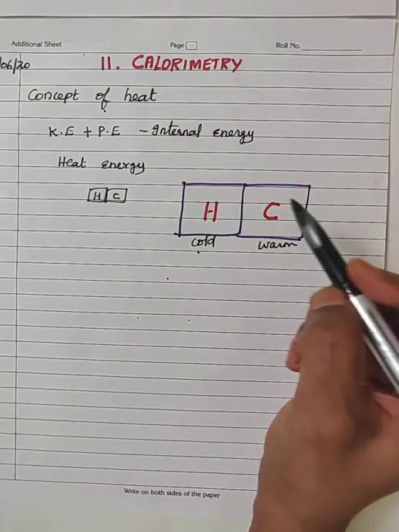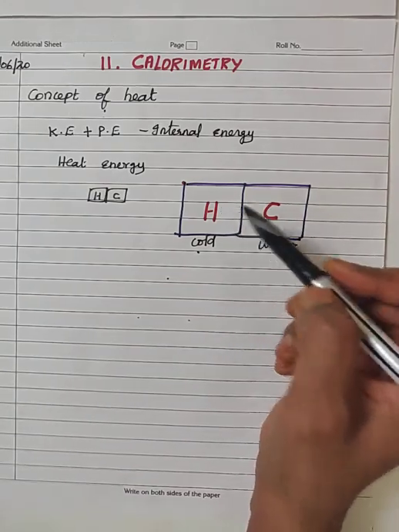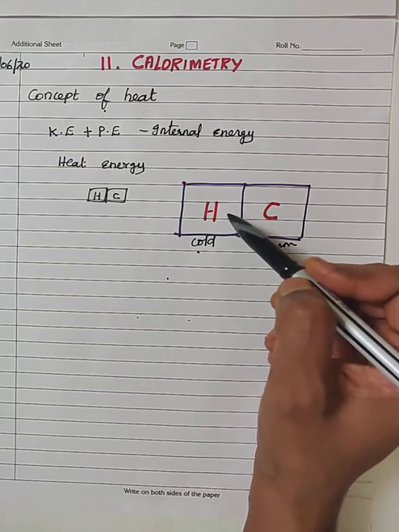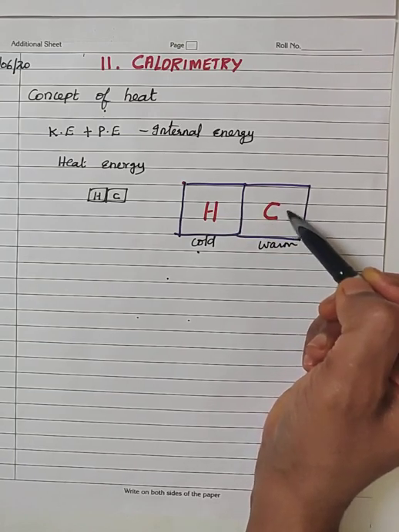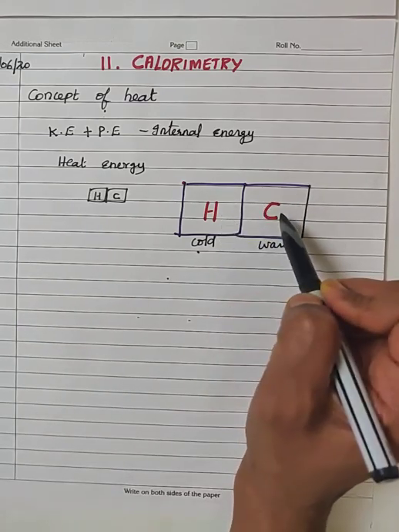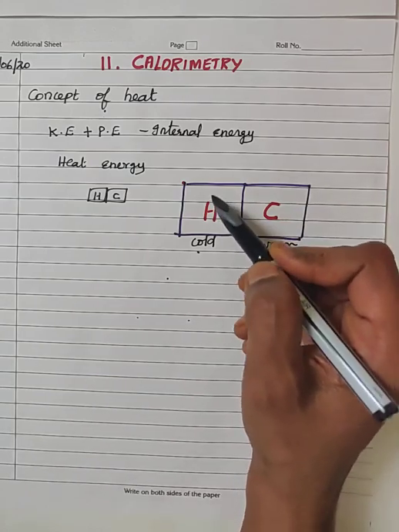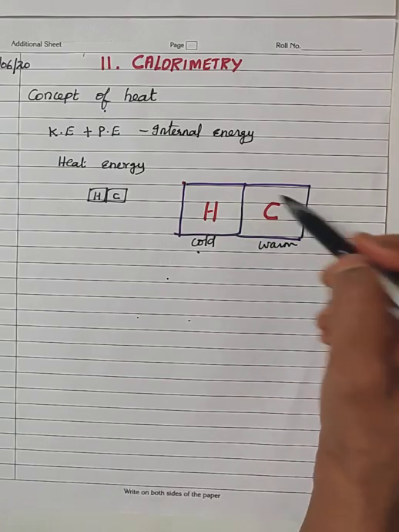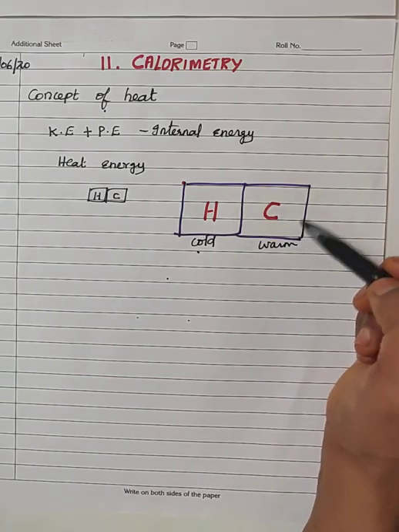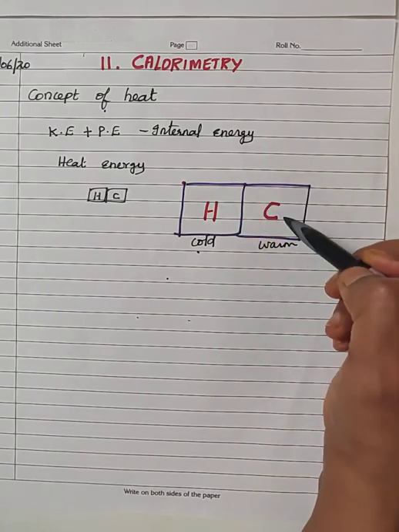That means the internal energy of the hot body is more than the internal energy of the cold body. But when you place the hot body in contact with the cold body, the internal energy possessed by the hot body will be decreasing. The internal energy possessed by the cold body will be increasing because it is gaining heat energy.